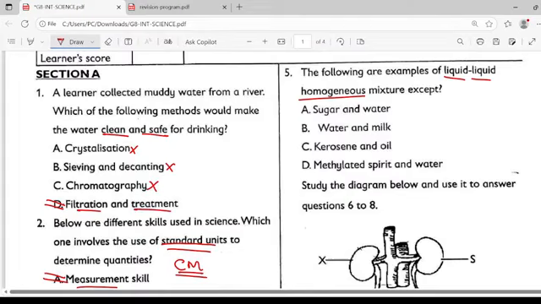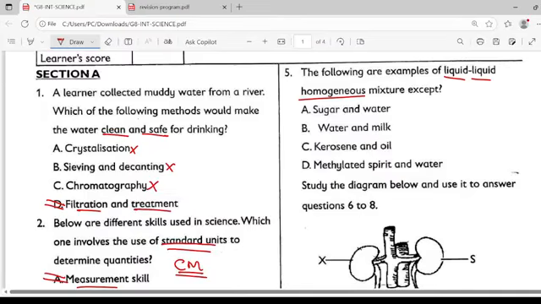When sugar dissolves in water, it forms a homogeneous mixture where the solid sugar is evenly distributed throughout the liquid water. But remember, the question specified liquid-liquid homogeneous mixtures. So this option is not a liquid-liquid mixture.